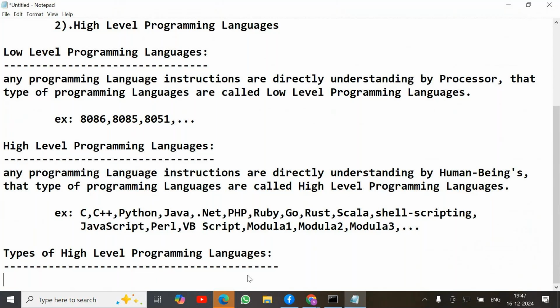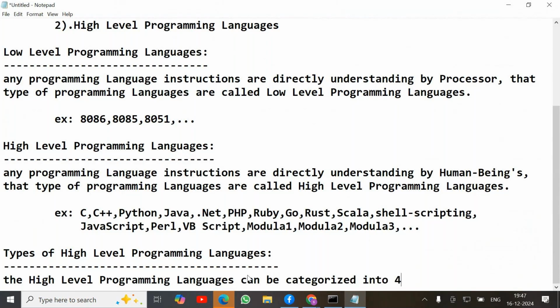Got it. Now, the types of high level programming languages: the high level programming languages can be categorized into four types.